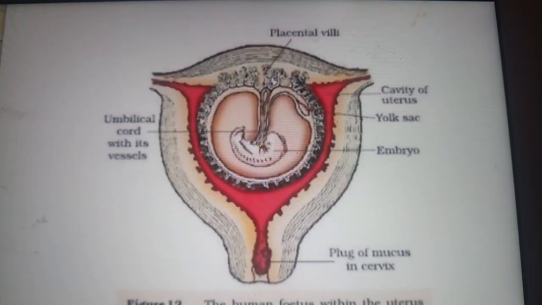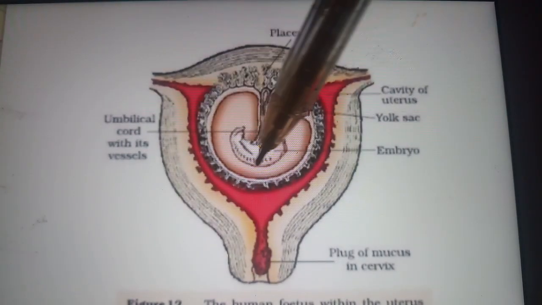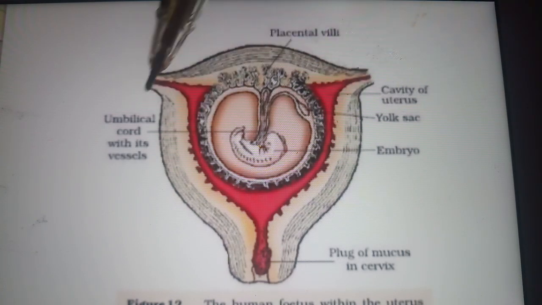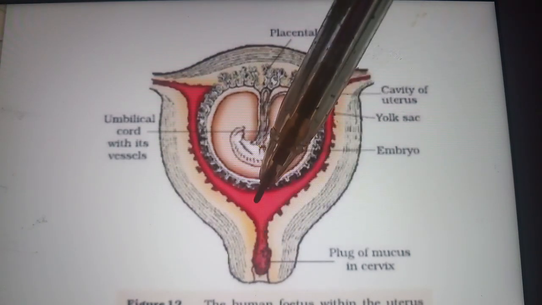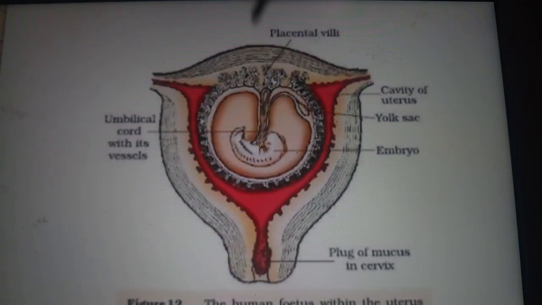These contractions of the uterus and the signals we call the fetal ejection reflex, and this triggers the release of oxytocin from the maternal pituitary, and the oxytocin acts on the uterine muscles and causes stronger and stronger contractions. Therefore a lot of oxytocin is released, and this reflex continues with stronger and stronger contractions, leading to the expulsion of the baby. See here, the baby comes out from here, this birth canal or the vaginal tract. This leads to the expulsion of the baby out of the uterus through the birth canal or the vagina.